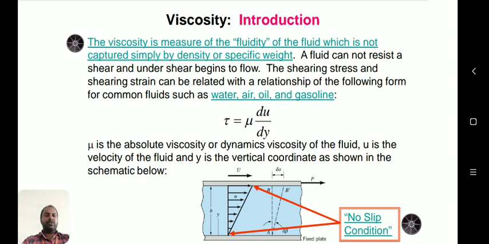Flow the water onto the floor, or flow the oil onto the floor. Which liquid will flow very easily and fast? That is exactly water. Fluids having low resistance to move, that is called viscosity.